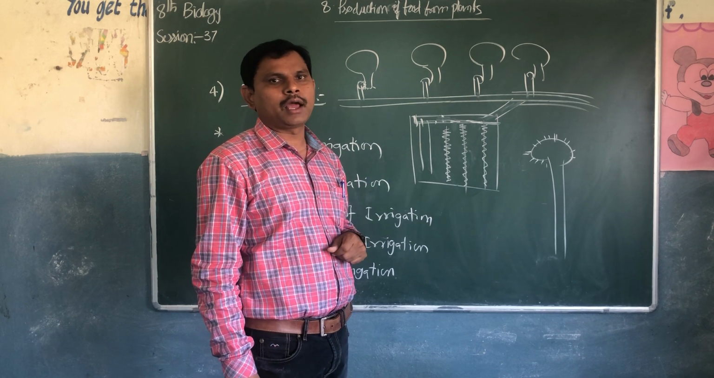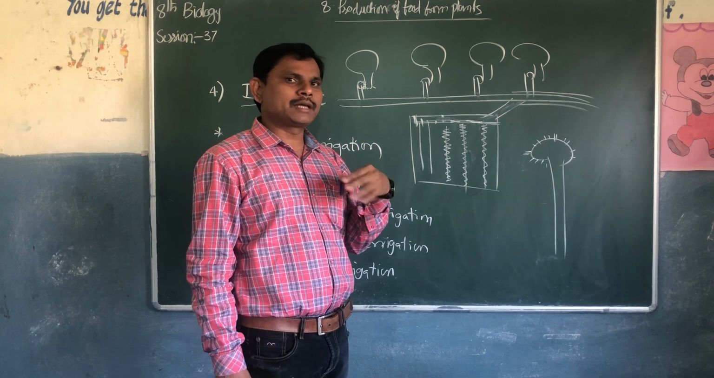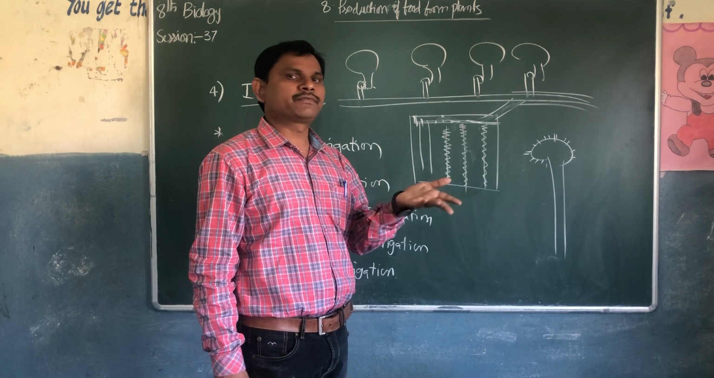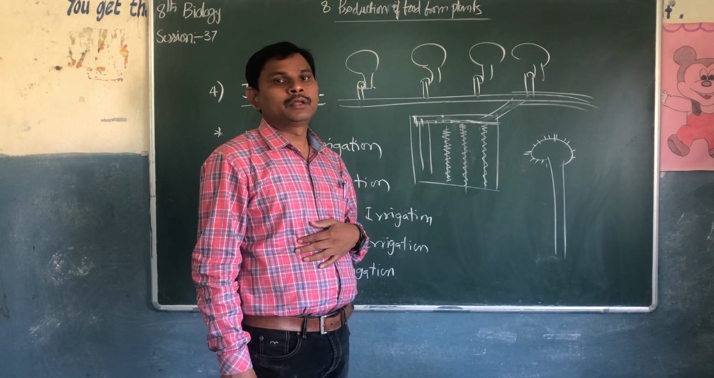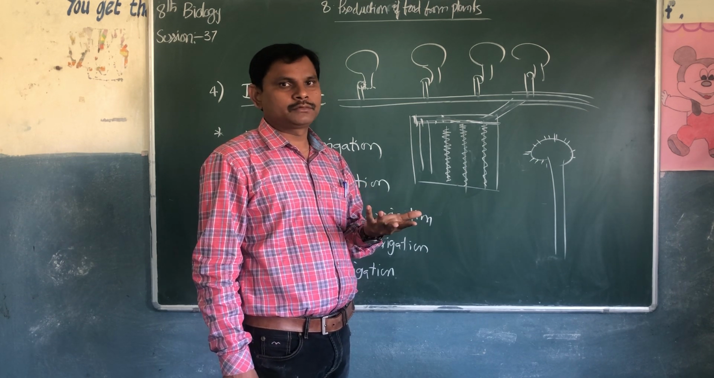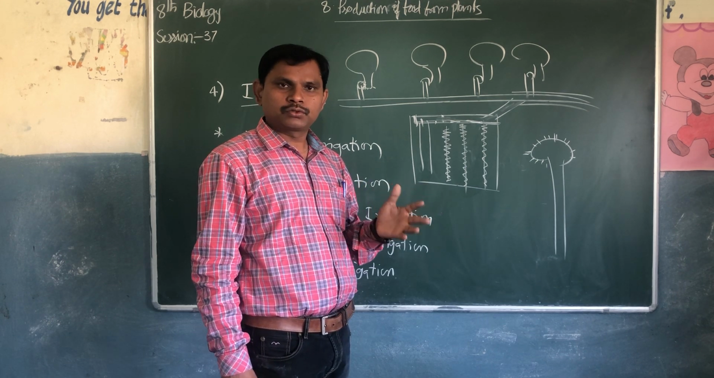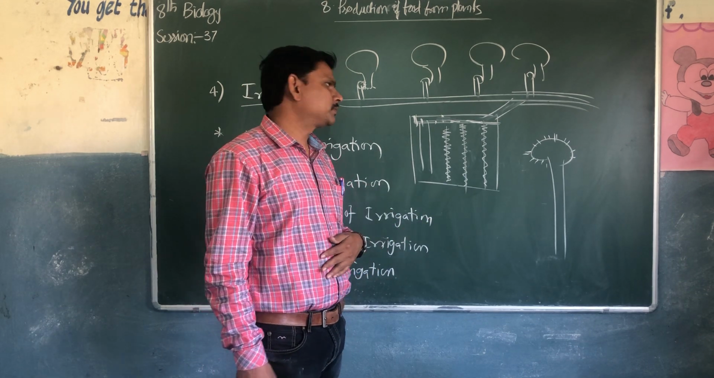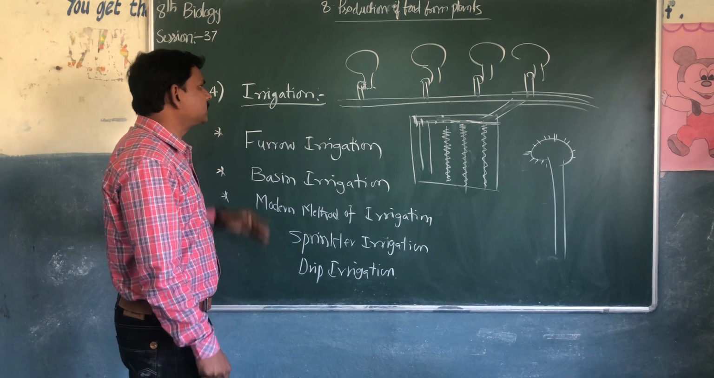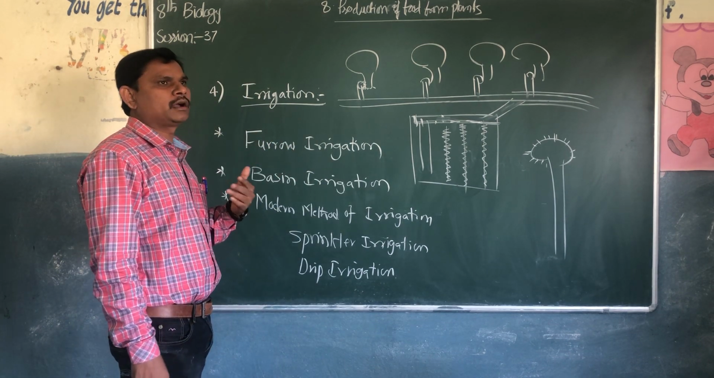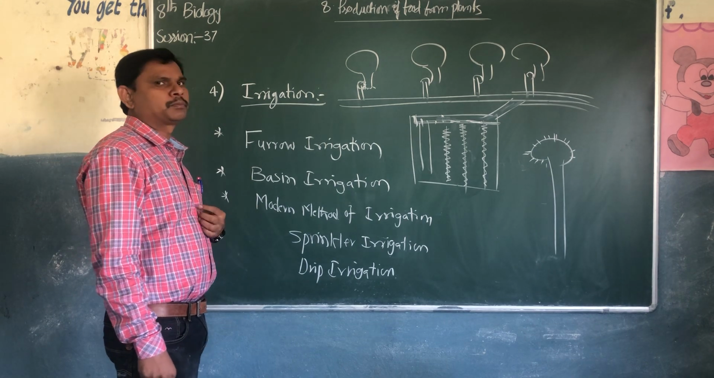What is waterlogging? If more than sufficient water is applied to the crops, they will not breathe properly, and they will die. So water is required, and breathing is also required for the crops. These are the methods of irrigation. What is irrigation? Supplying of water to the crops.